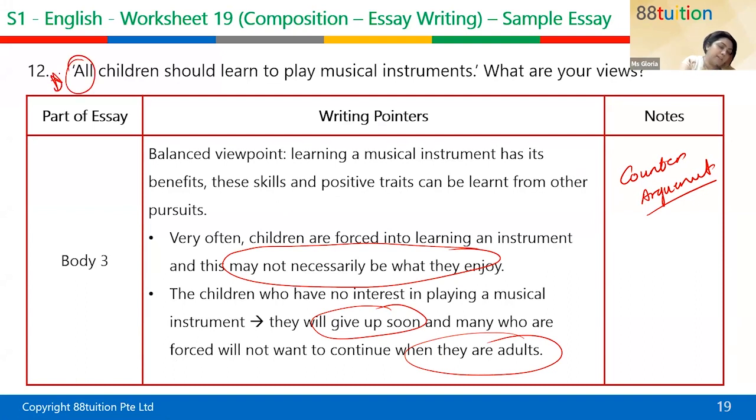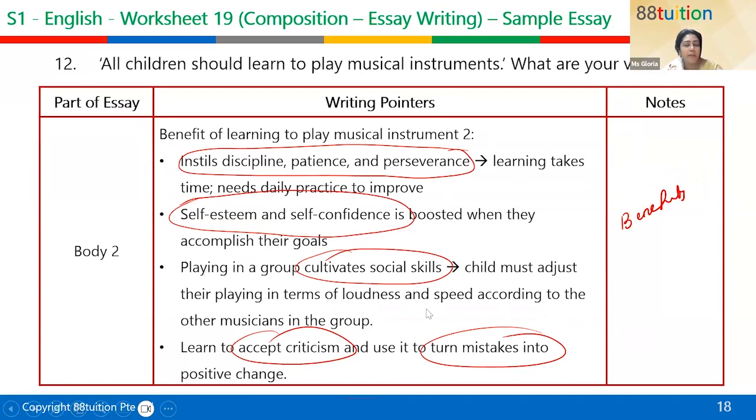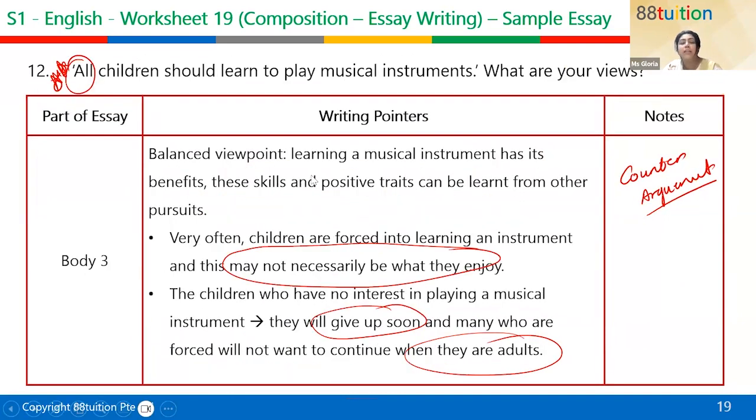So this is a very key word that you need to focus on in your essay. What you're trying to say is that, yes, learning a musical instrument has many benefits, like paragraph 1. These are the 3 benefits. Paragraph 2. These are the 4 benefits. Even though I've listed 7 benefits, we must also realize that learning a musical instrument is not something that everyone